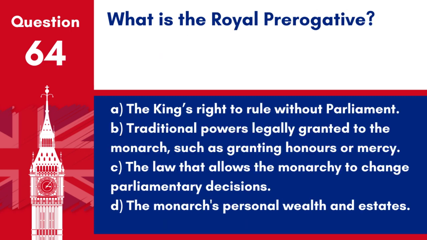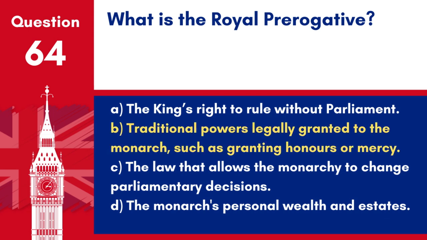Question 64. What is the royal prerogative? A. The King's right to rule without Parliament. B. Traditional powers legally granted to the monarch, such as granting honours or mercy. C. The law that allows the monarchy to change parliamentary decisions. D. The monarch's personal wealth and estates.